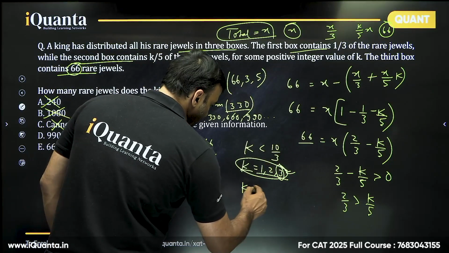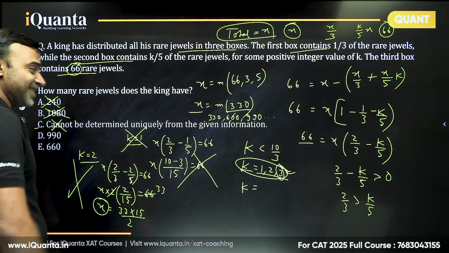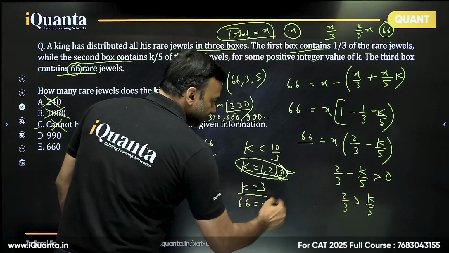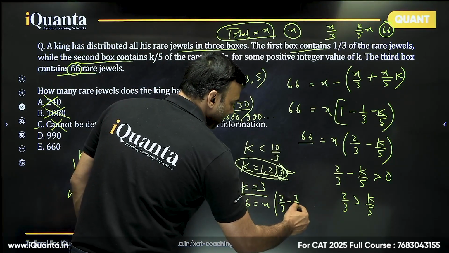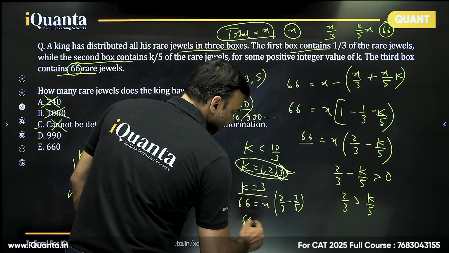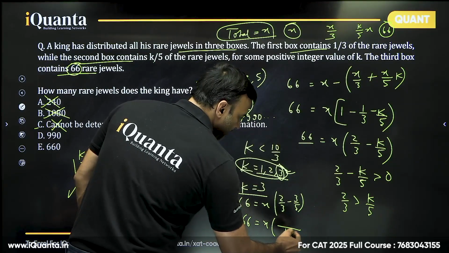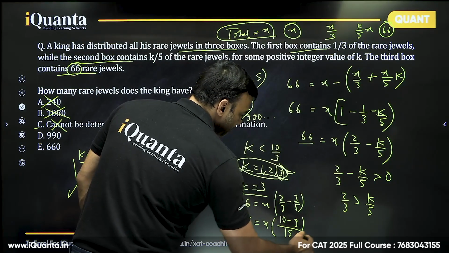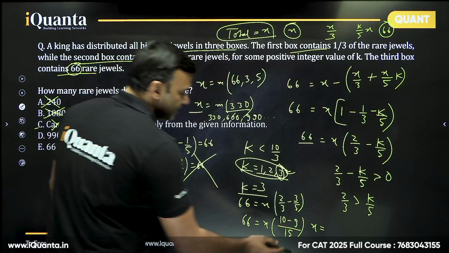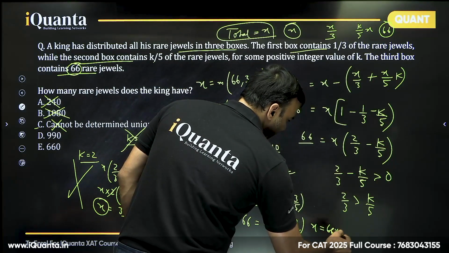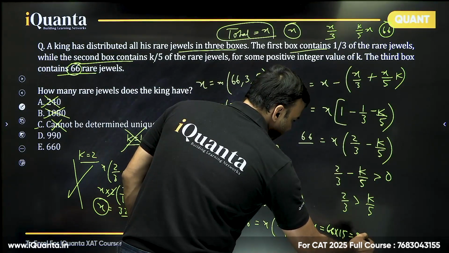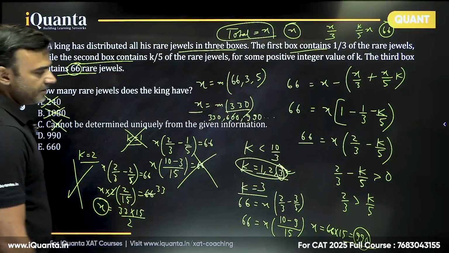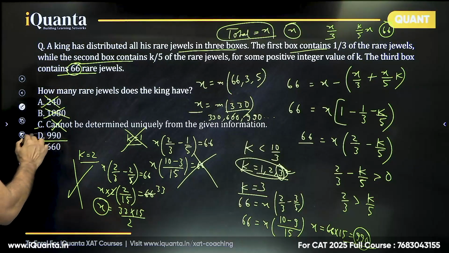Check it, because there may be a situation that we have to go back and mark answer C. So if I take k equal to 3, then what happens? 66 is equal to x into 2 by 3 minus 3 by 5. Check it carefully. So 66 is equal to x into 15, 5 2s are 10, 3 3s are 9, so 1 by 15, fantastic. So x is equal to 66 into 15, and that is 990. This is the first valid value. That's it. This is the first valid value, 990, and that is the answer.